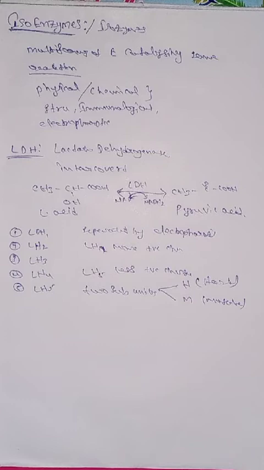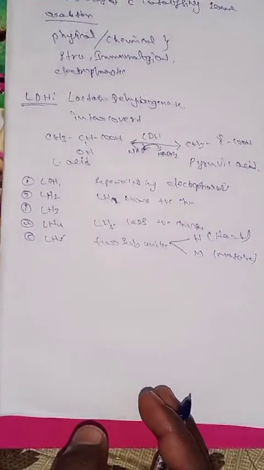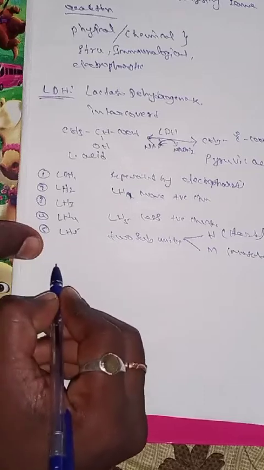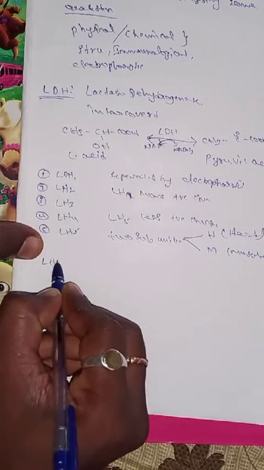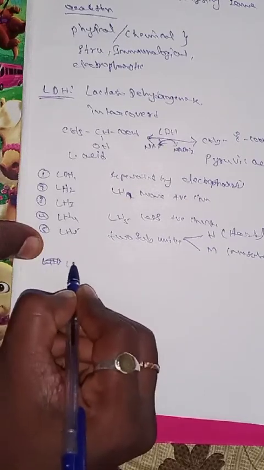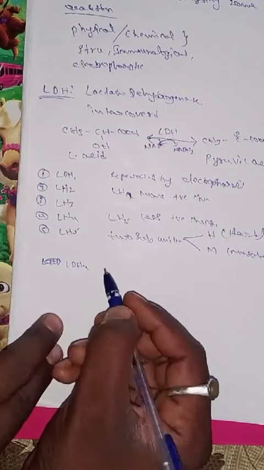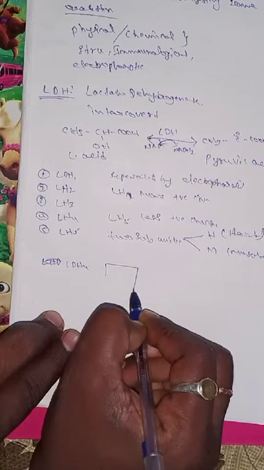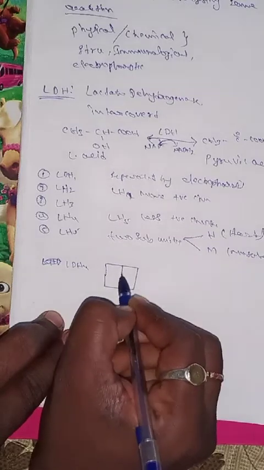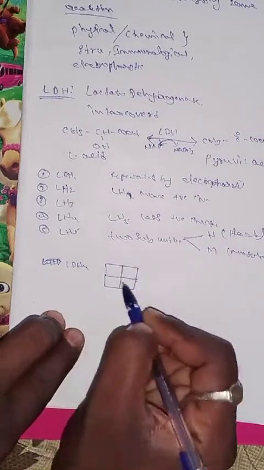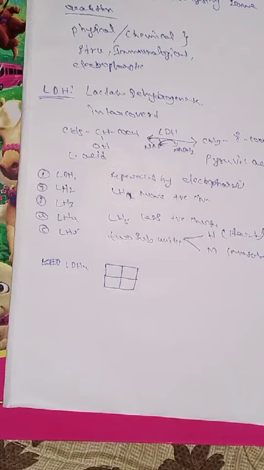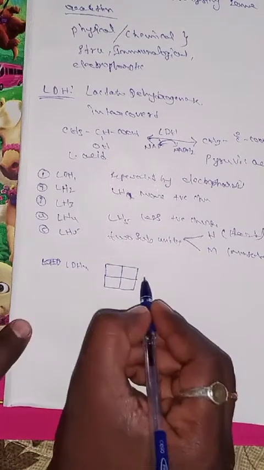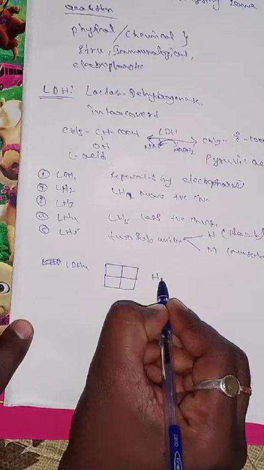So what are the individual structures? First we discuss the LDH1 structure. The LDH1 structure contains 2 plus 2 subunits. In all subunits, it contains only H subunits.